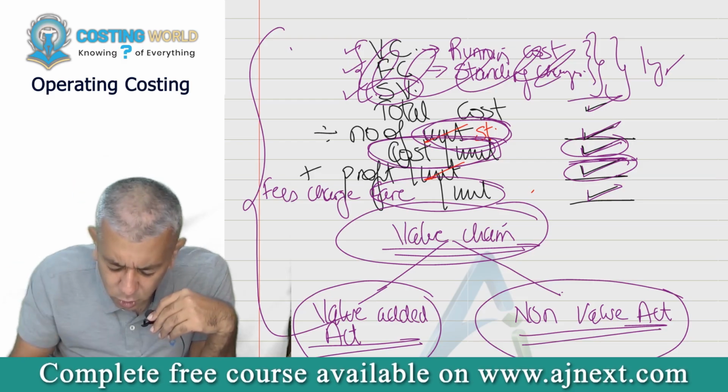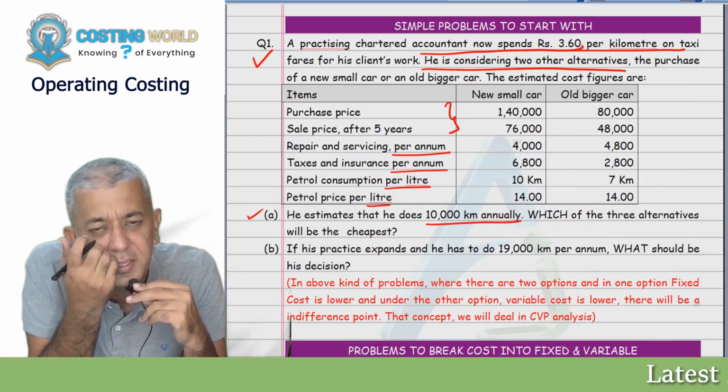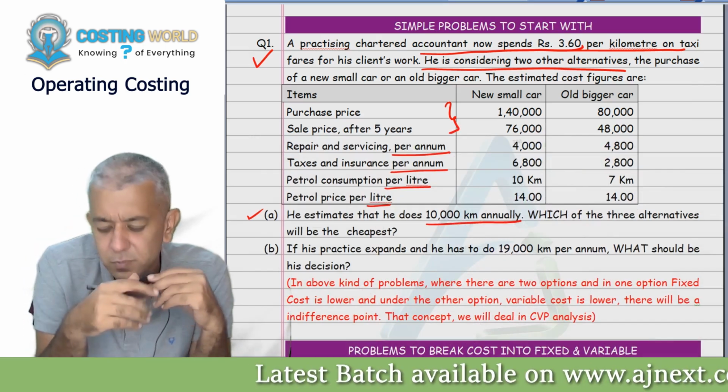I guess in this question, most of the things are given to you per annum. Let's start making the things for 1 year. Okay, you all write down please.